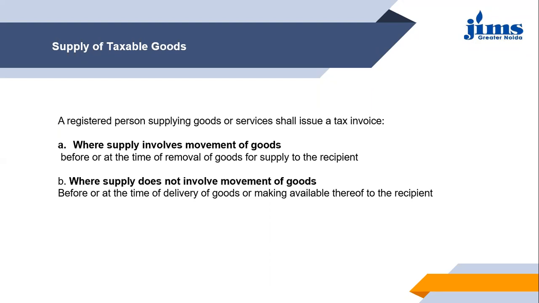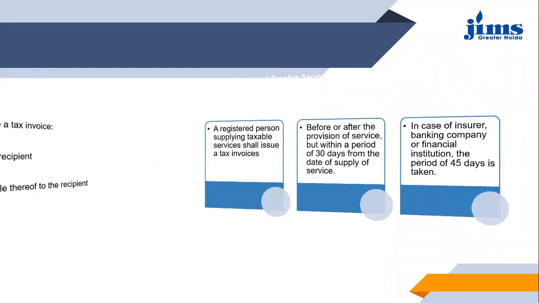But in the second case, when the movement of goods is not involved, where the recipient itself is responsible for taking the delivery, then at the time of delivery or before that, you need to issue the tax invoice, or at any other point of time where you are making the goods available to the recipient. That is the maximum time limit when you need to generate the invoice. This is the supply of taxable goods.